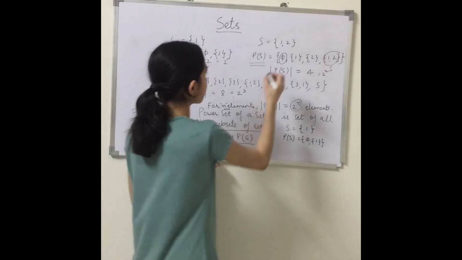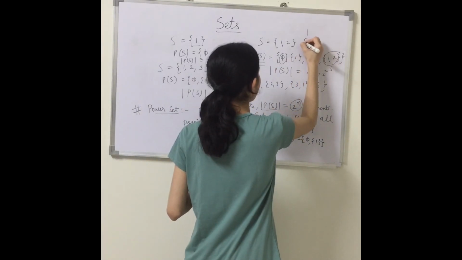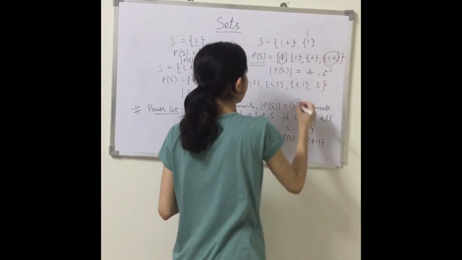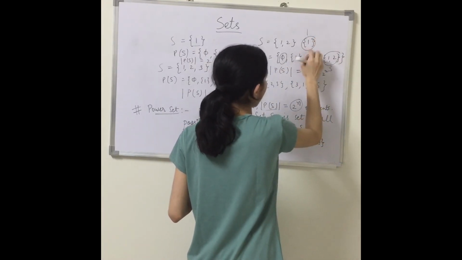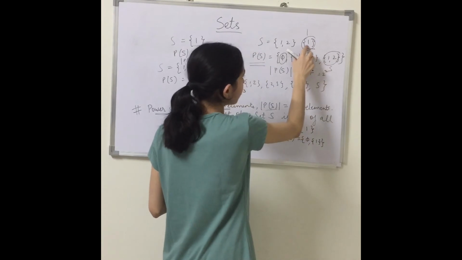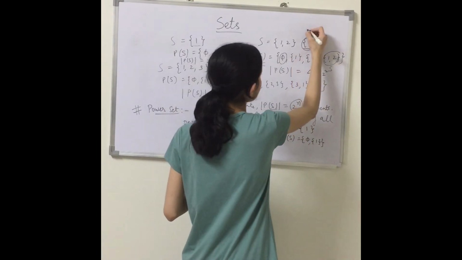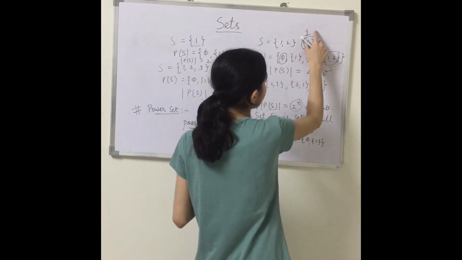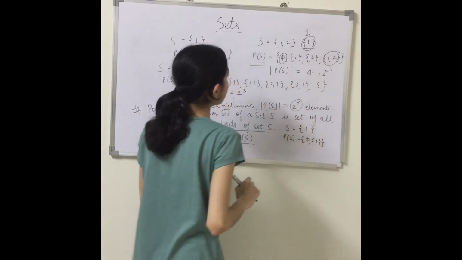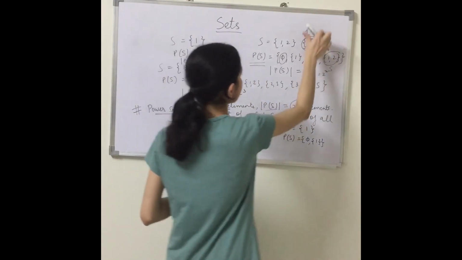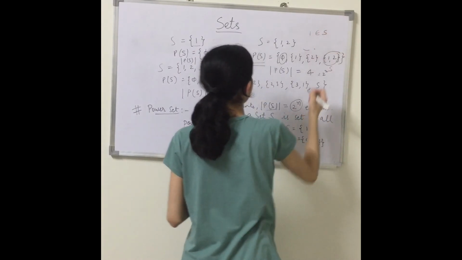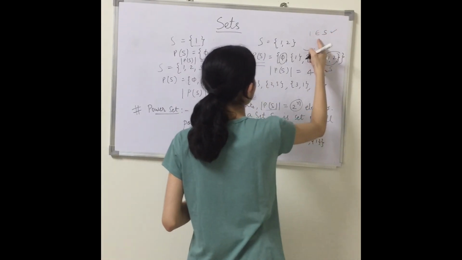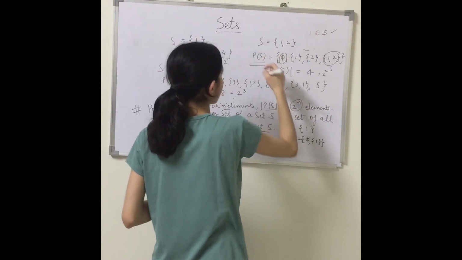One more thing: this one and this one are different, right? This one is actually a set, and this is simply 1. So both things are different. If I say that 1 belongs to our set, it is true, because yes, this 1 belongs to our set.